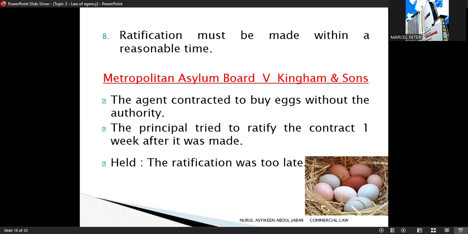And then condition number 8: ratification must be made within a reasonable time. If the principal waits too long, ratification is invalid. So let's look at the case Metropolitan Asylum Board versus Kingham and Sons. An agent bought eggs without authority. The principal tried to ratify one week later. So the court held that ratification was too late and therefore invalid.